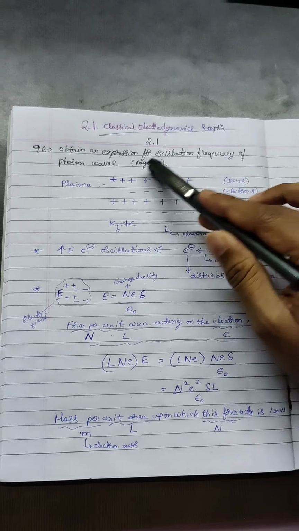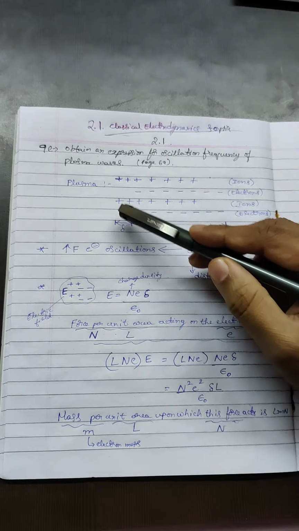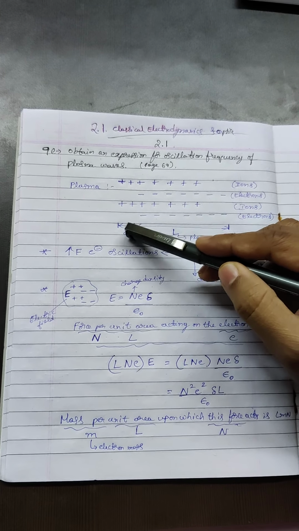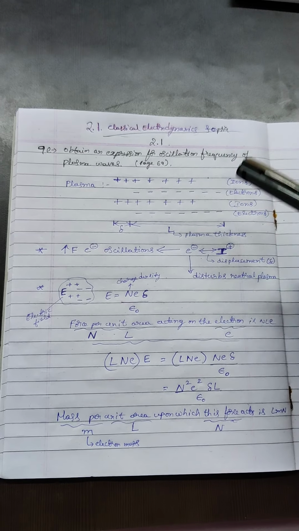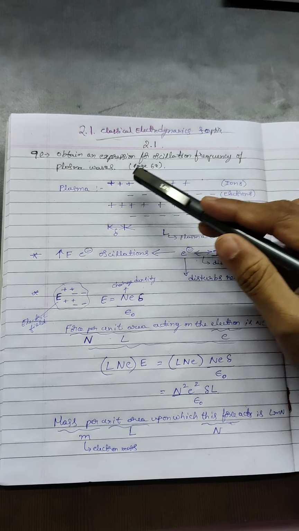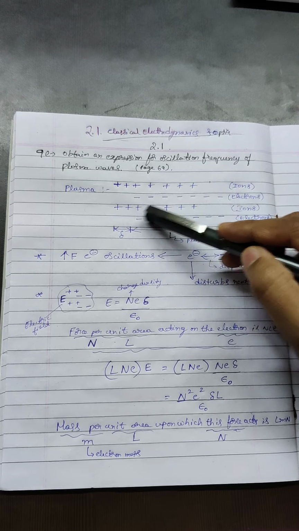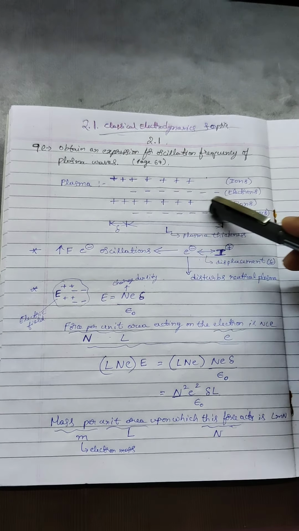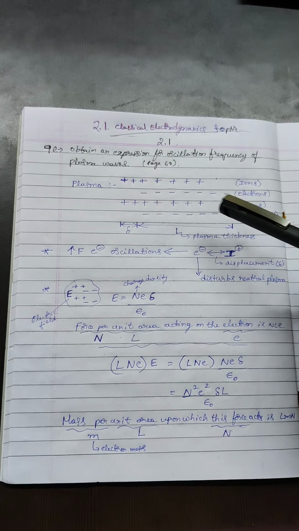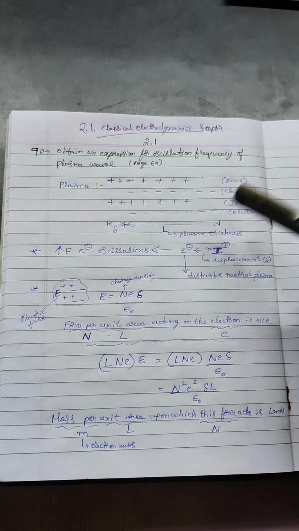So that's a plasma cloud. Consider a plasma cloud is formed like this. That displacement we note down by a symbol called delta. Okay, that's the displacement. Now the remaining part here, other than the displacement, which is this electron length, we can consider as L, and this is also called the plasma thickness.